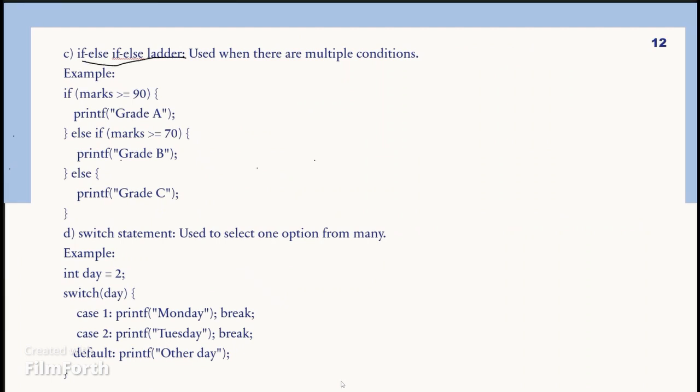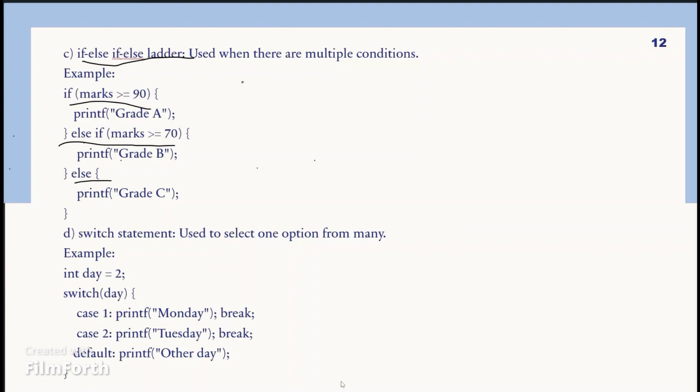Next is the if else ladder. It is used when there are multiple conditions. It allows us to test several expressions sequentially. As soon as a condition is true, its corresponding block of code is executed and the rest are skipped. Example, here it checks the first condition, and else if it checks the next condition one after another. Else handles all the remaining cases when none of the above conditions are true.